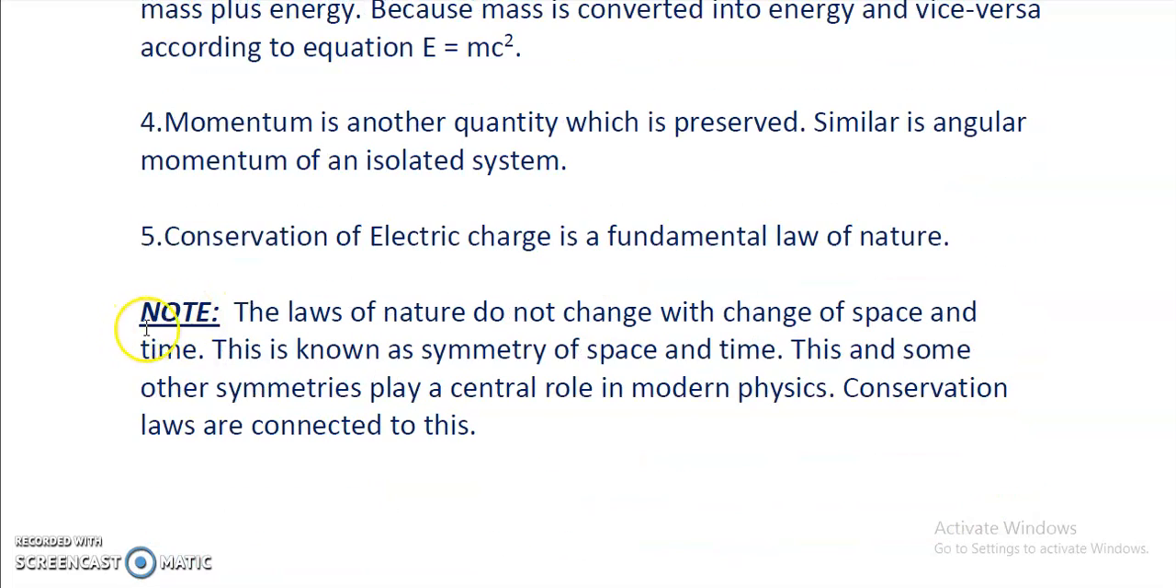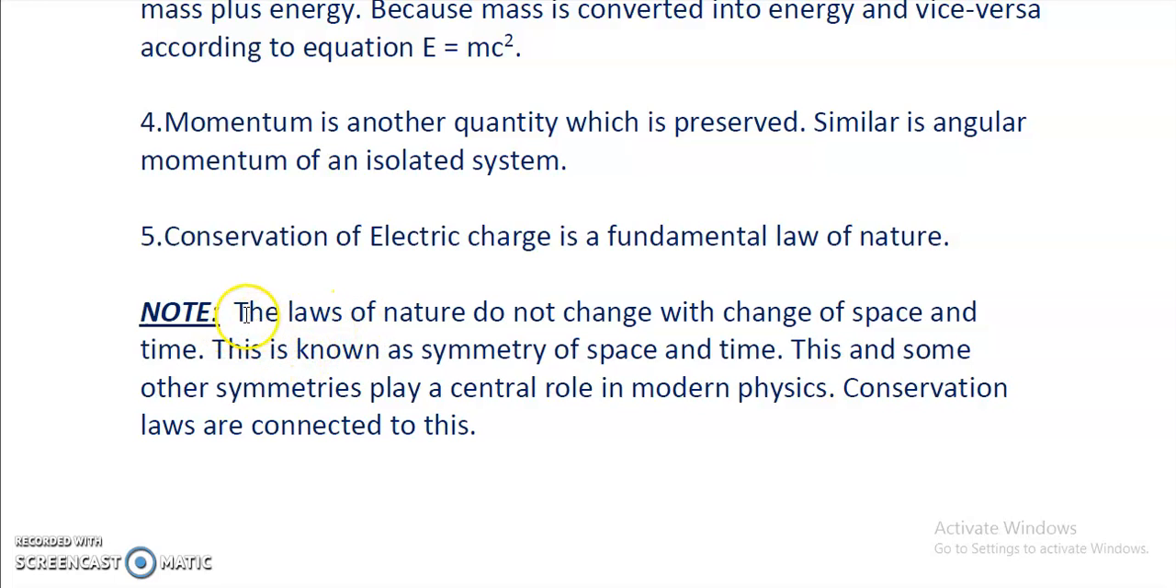At last, we study the note point. The laws of nature do not change with change of space and time. This is known as symmetry of space and time. This and some other symmetries play a central role in modern physics. Conservation laws are connected to this. Clear? This is the note point about the conservation laws. You should remember it.